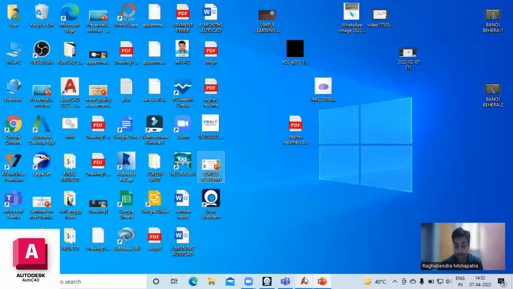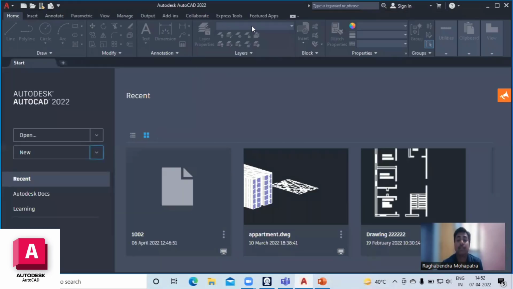Now we see the AutoCAD software, and here is the start button. Below the start button is another option, Open.